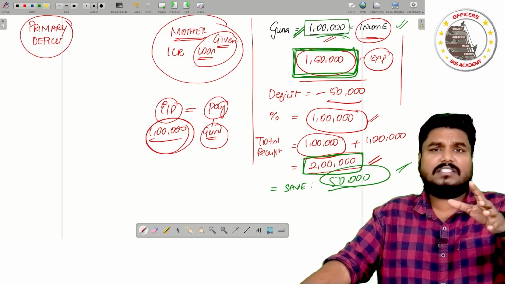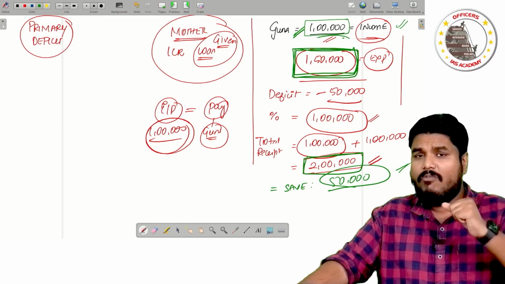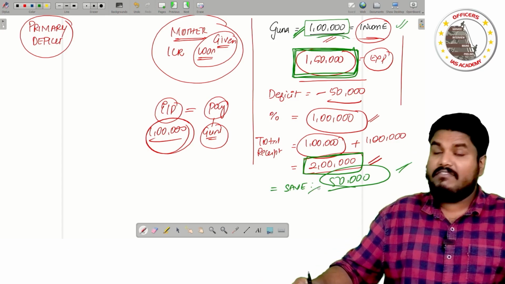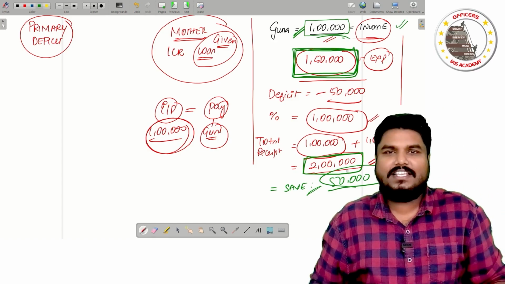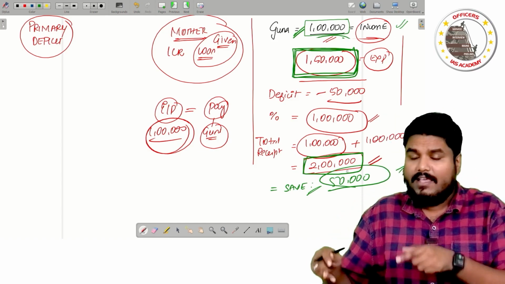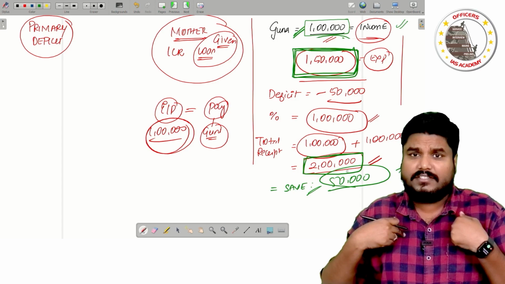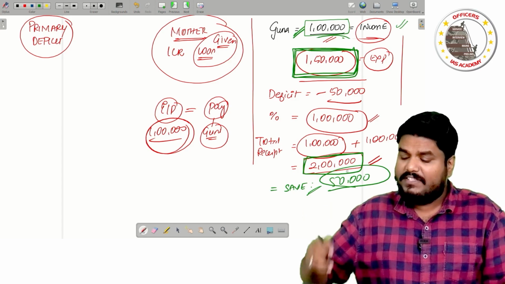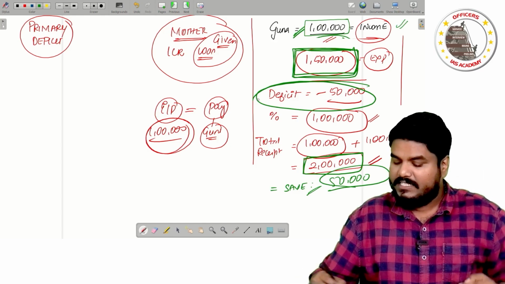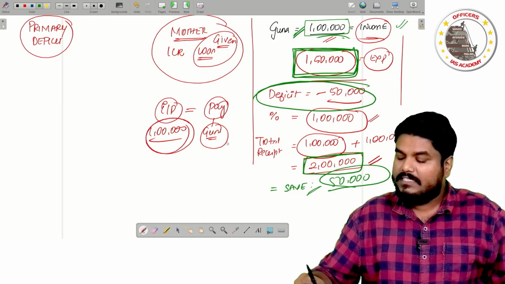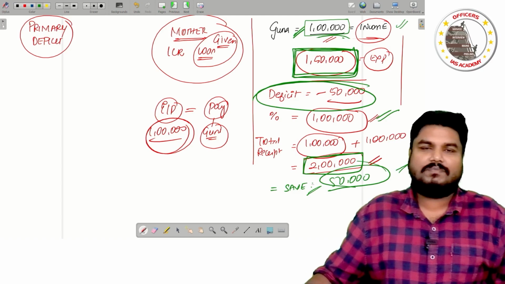Right? Someone comes and asks me, Guna, what is your income? I say 1 lakh. How much are you able to save? I will say, I am saving 50,000. They will definitely appreciate me. But do you think this is reflecting my performance? My performance is deficit. But since I am getting an additional interest payment, that is making me save an extra 50,000 rupees.